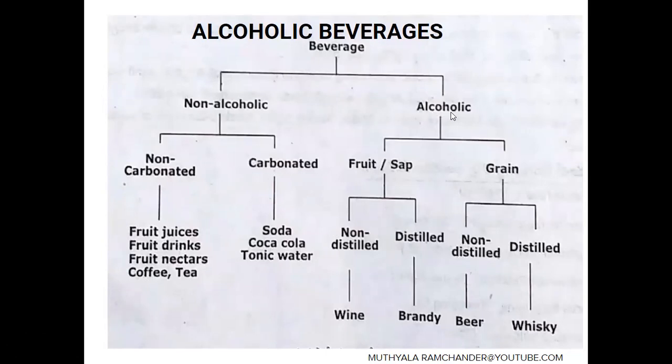And alcoholic beverages are two types based on the ingredients. One is fruit or sap alcoholic beverages. Second one is grain alcoholic beverages. If we use fruits or sap in the preparation of alcohol, there are two types. One is distilled and non-distilled.